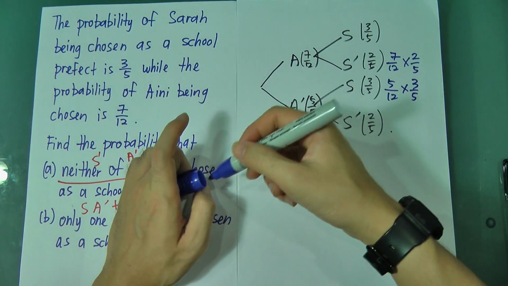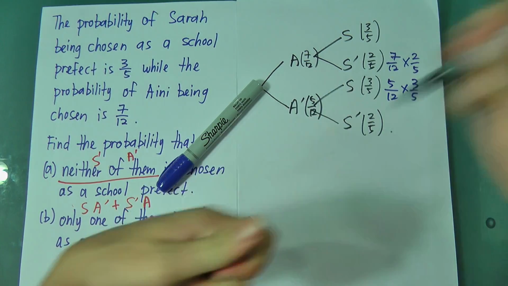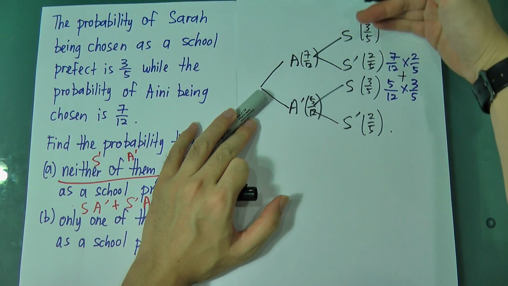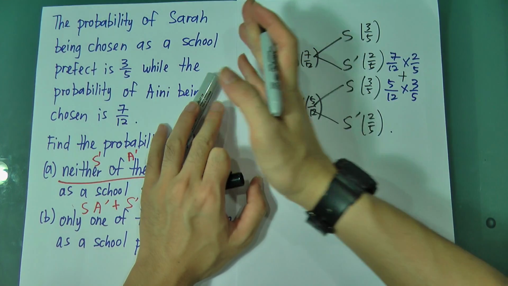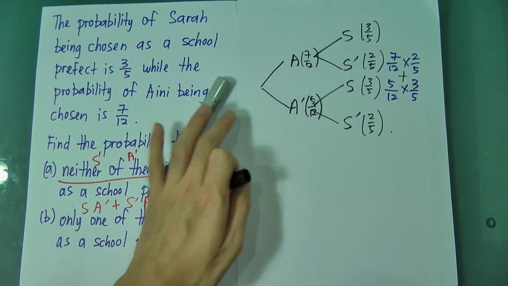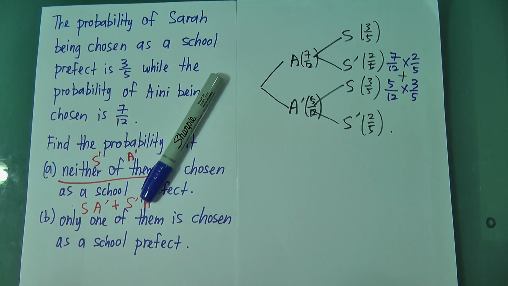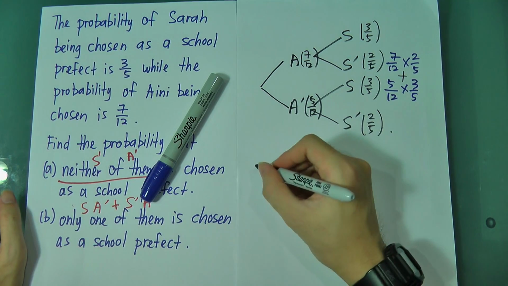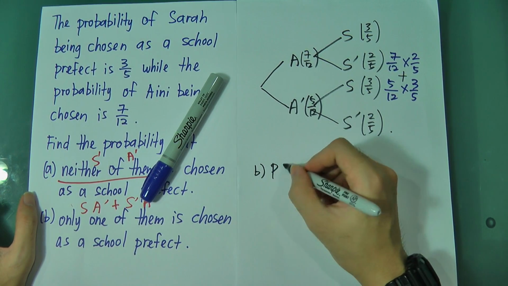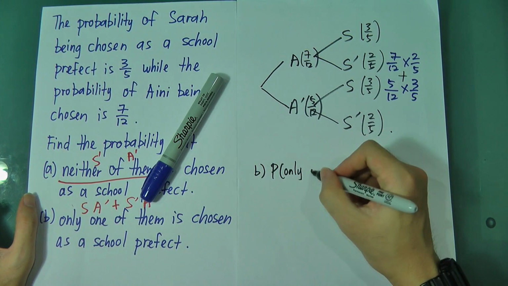So we add them together. This is what I say: when going from top to bottom we add, this way we multiply, this way we add. Okay, if you understand tree diagrams very well, this one shouldn't be a problem. So B is very simple: the probability for only one of them